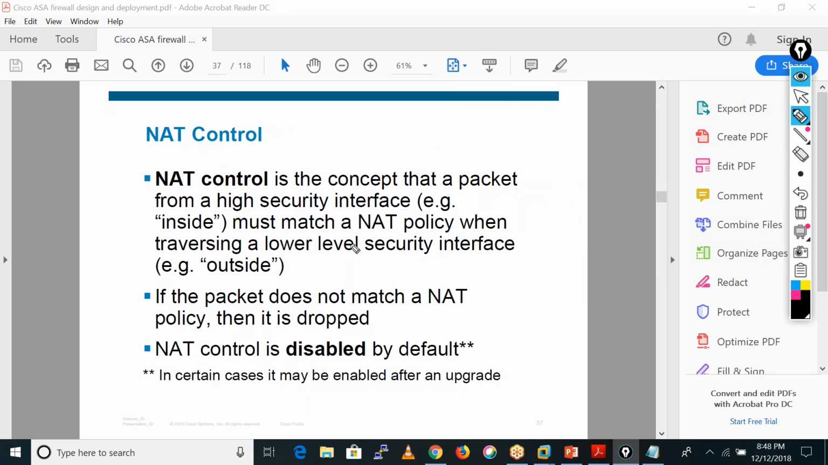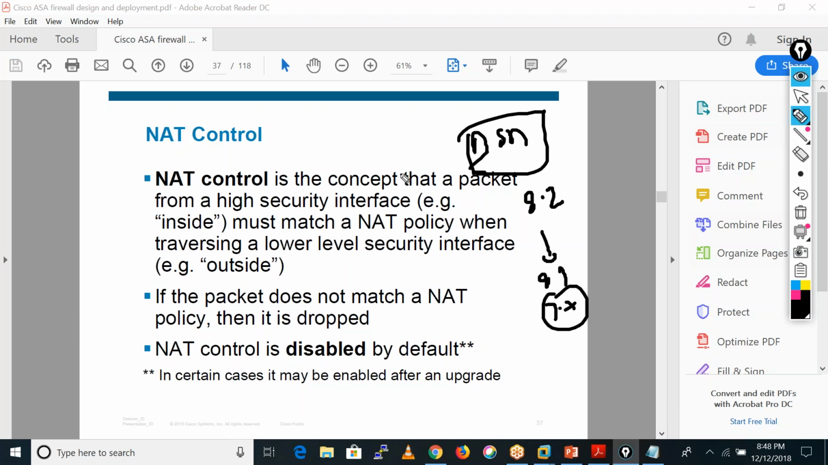So NAT control is the concept that a packet from a high security interface must match a NAT policy when traveling to a lower security interface. Means the thing is, this is our ASA firewall, and it is running the 8.2 version or below, any version like 8.1 or 7.x, and the traffic is going from inside to outside. That time we need a NAT statement, otherwise that traffic is dropped by the firewall. That is the NAT control.